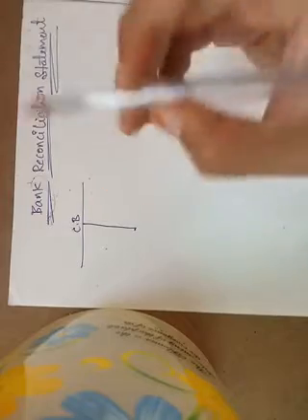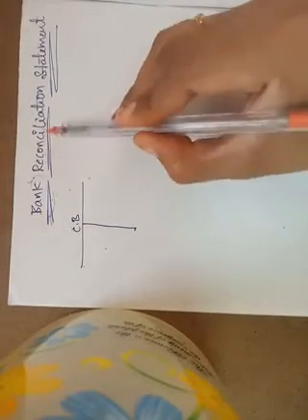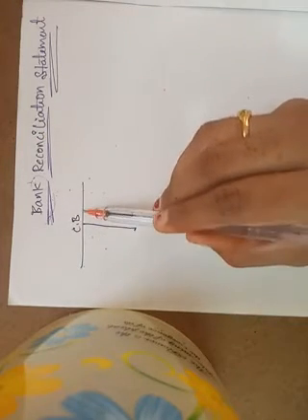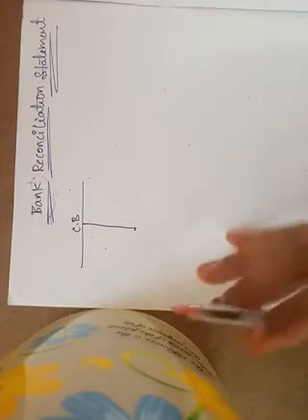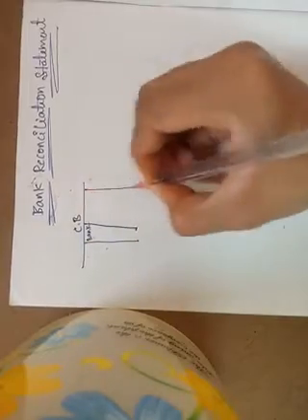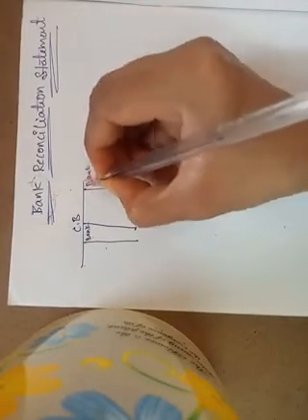When we do problems relating to the bank reconciliation statement, we prefer only the bank column of the cash book. Leave the cash column and any discount column. We prefer only the bank column, debit side bank, credit side bank.